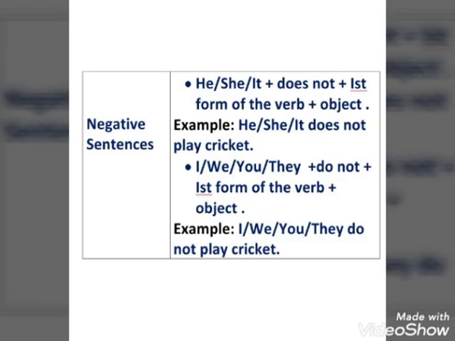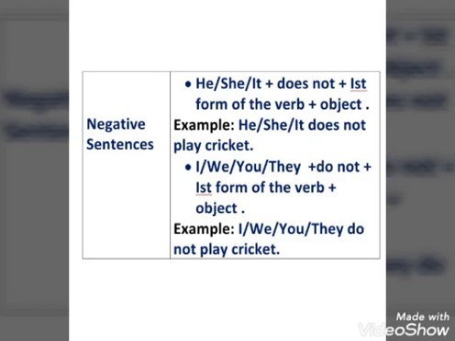And next, if your subject is plural, or I, we, you, they, any of them, then the subject plus do not plus the first form of the verb and then object. Look at the example: I do not play cricket, they do not play cricket, we do not play cricket, and you do not play cricket.